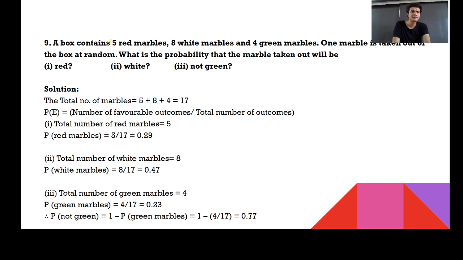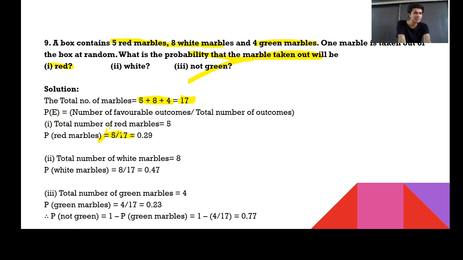A box contains 5 red marbles, 8 white marbles, and 4 green marbles. So the total number of marbles is 5 plus 8 plus 4, which is 17. Now, what's the probability that the marble taken out will be red? Directly you can say, how many red are there? 5 reds. So the probability is 5 upon total 17.